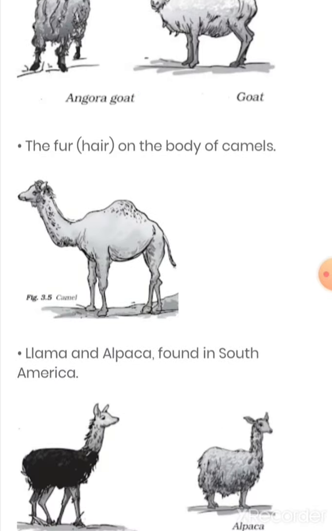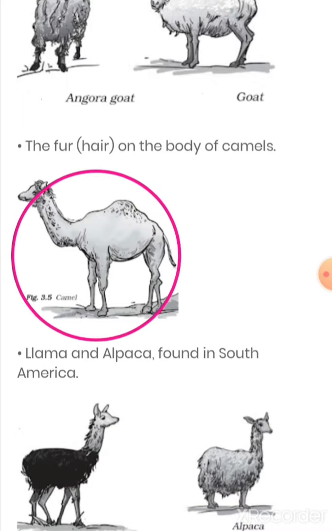Now the next is the camel. So this is also one of the animals of India, and we all know that camels have lots and lots of hairs on their body like this. Now students, just focus.